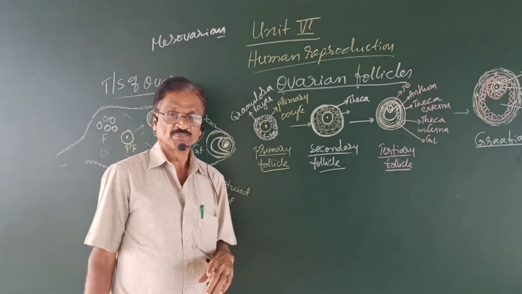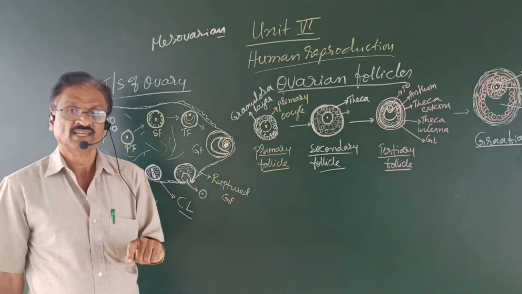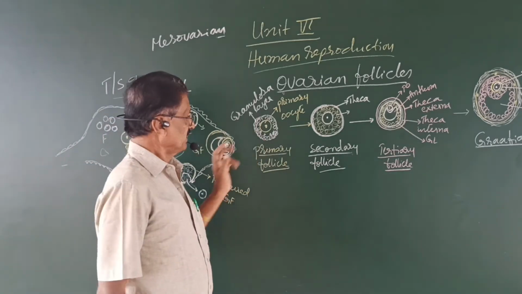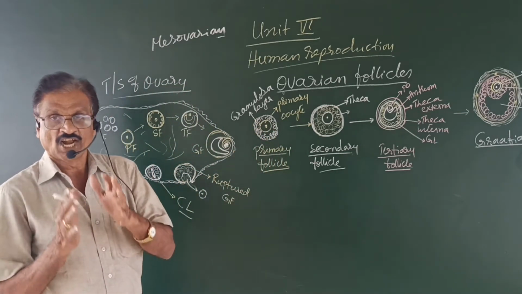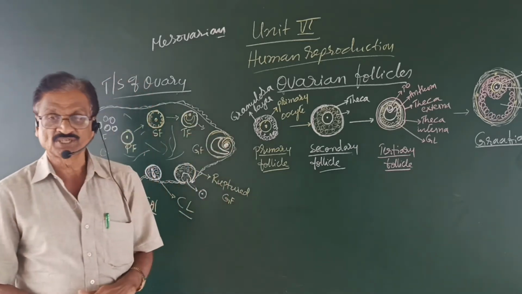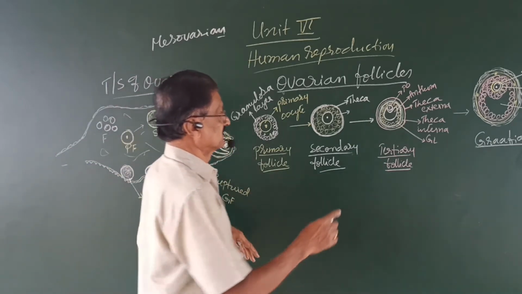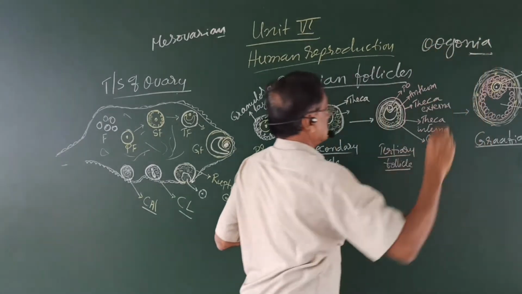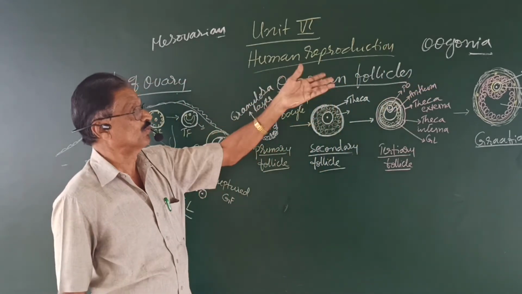Now, let us know when the gametes, that is the eggs, are formed. During the embryonic stage of development, the primordial germ cell undergoes a series of mitotic divisions, resulting in the formation of 1 to 2 million egg mother cells called oogonia. So, in each ovary there may be around 1 to 2 million oogonia.